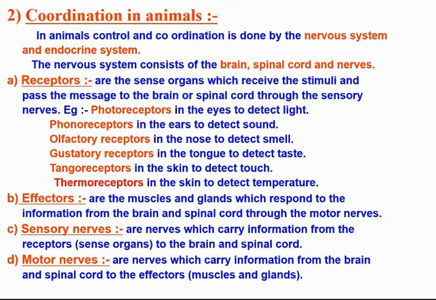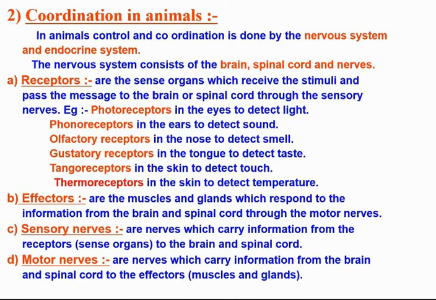and all information from our environment is detected by the specialized tips of some nerve cells. These receptors are usually located in our sense organs such as the eyes, the inner ear, the nose, the tongue, and the skin. Receptors are the sense organs which receive the stimuli and pass the message to the brain or the spinal cord through the sensory nerves.